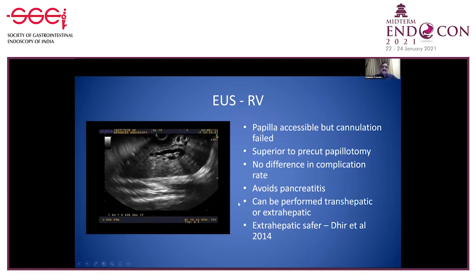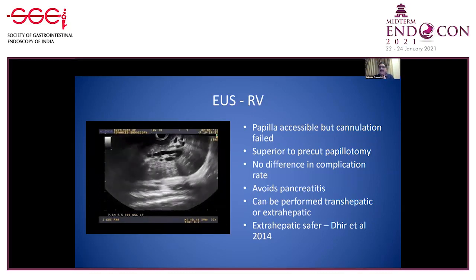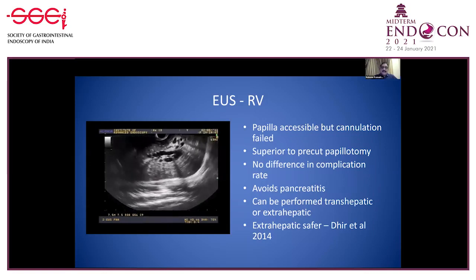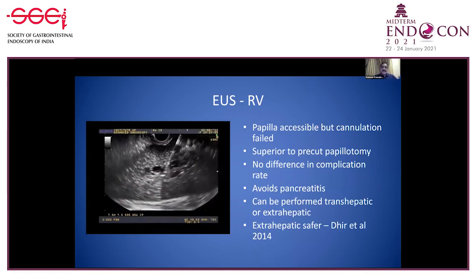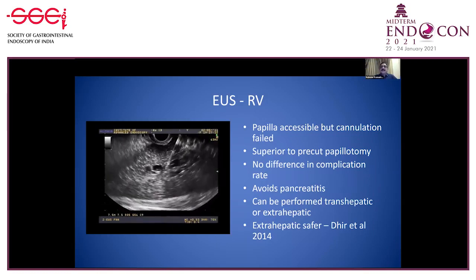Here the papilla is accessible, but cannulation has failed. Dr. Vinay Dhir had published a paper in which he demonstrated that this particular procedure is superior to pre-cut papillotomy without an increase in complication rates, and it inherently avoids pancreatitis. While the procedure can be performed through the transmural approach in the liver or in the extrahepatic duct, it is safer in the extrahepatic duct, as confirmed by a meta-analysis, as I am likely to discuss in the next slide.